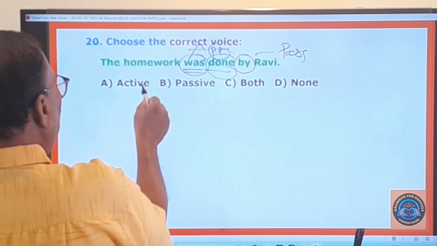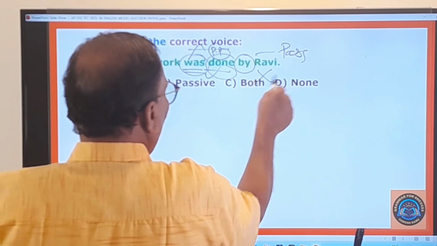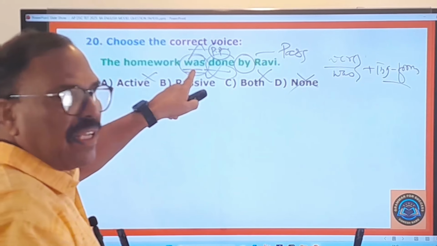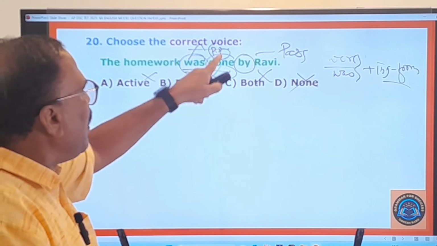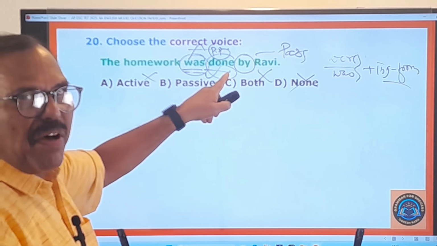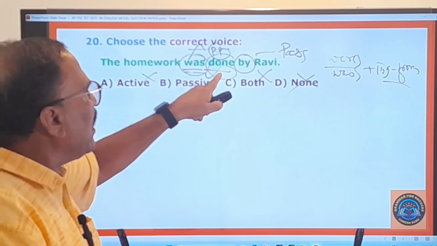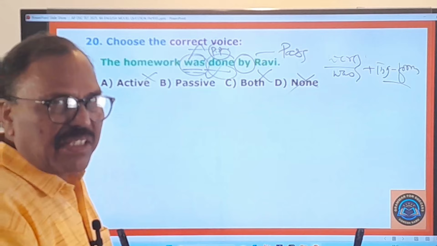Active voice, no. Passive, okay. Both, no. None, no. So, right, after "was" there must be an -ing form verb, but here a PP verb is there, the past participle form of the verb. And this tells you that the sentence is in the passive voice.